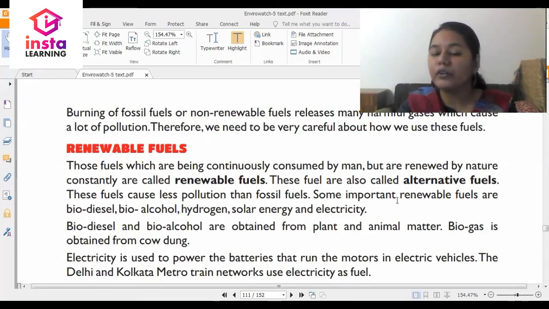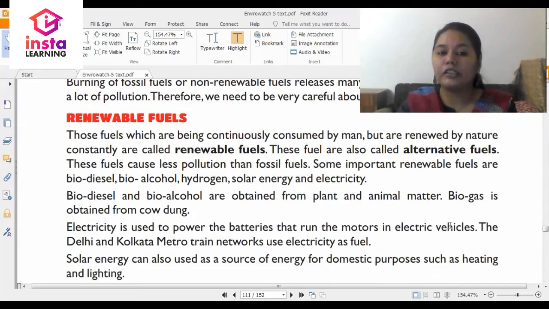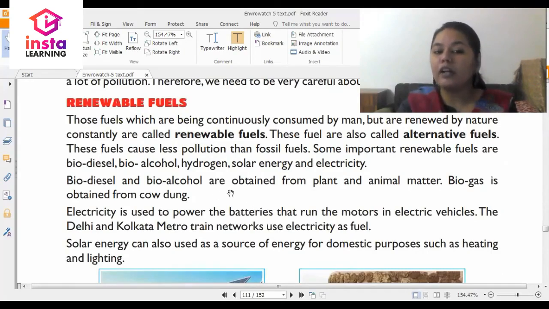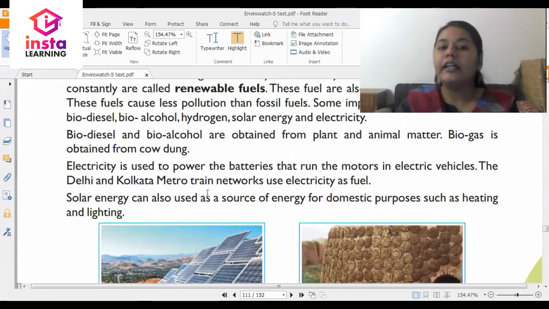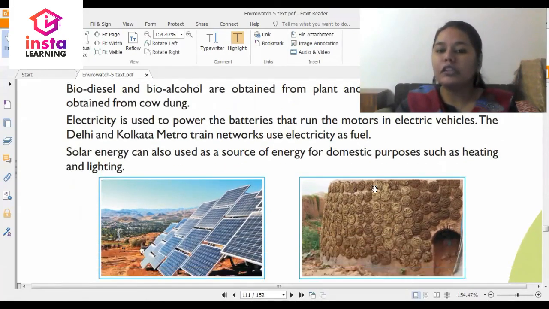So what are the important renewable fuels? You have biodiesel, bioalcohol, hydrogen, solar energy and electricity. Biodiesel and bioalcohol are obtained from plant and animal matter, and biogas is obtained from cow dung. Electricity is used to power the batteries to run the motors in electric vehicles. The Delhi and Kolkata metro train networks use electricity as fuel. Solar energy is also used as a source of energy for domestic purposes such as heating and lighting.